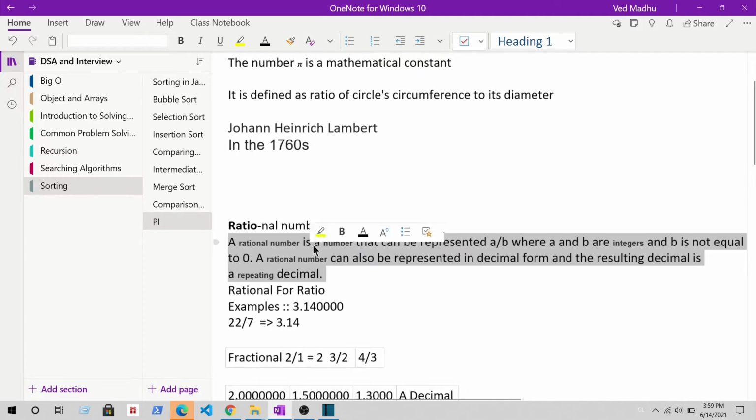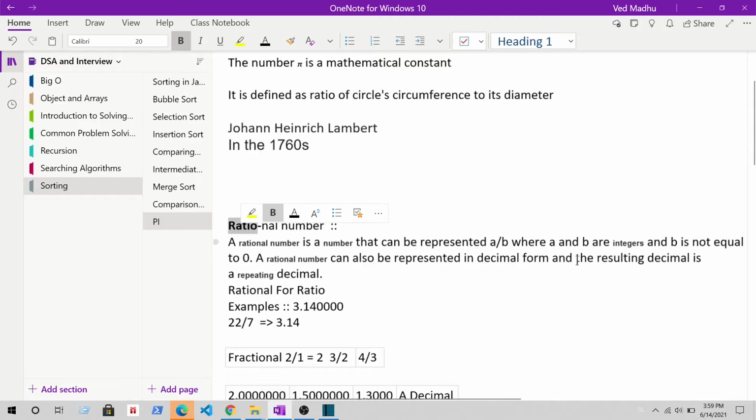A rational number is a number that can be represented in the form a by b, which is a ratio. That's why it's called rational. Here a and b are integers and b is not equal to 0. A rational number can also be represented in decimal form. This is the fractional form. Fractional and decimal are just ways you can represent a number. And we can also write a rational number in decimal form.